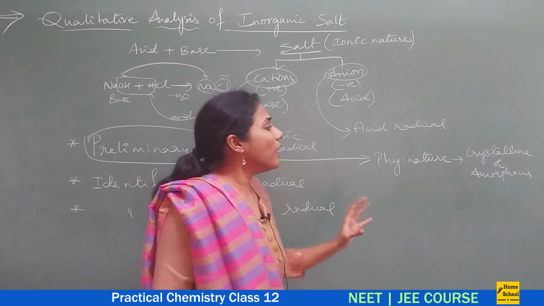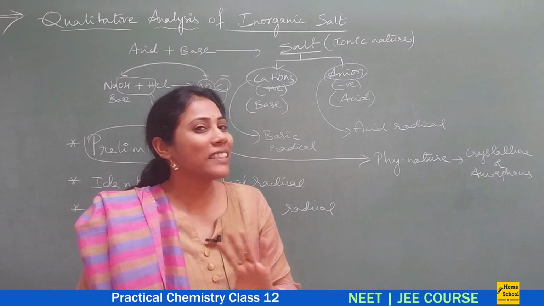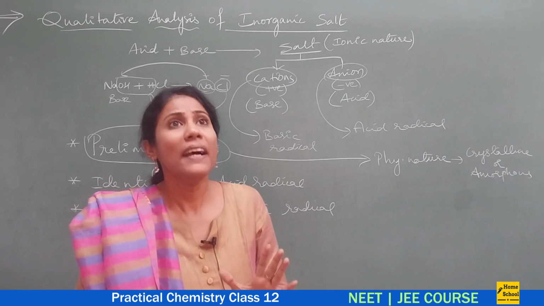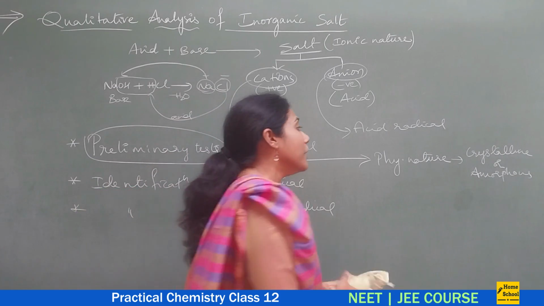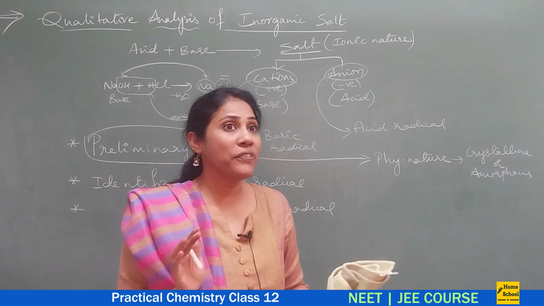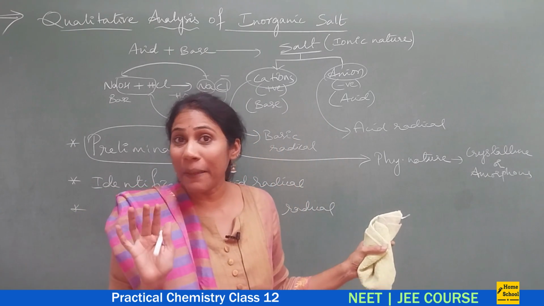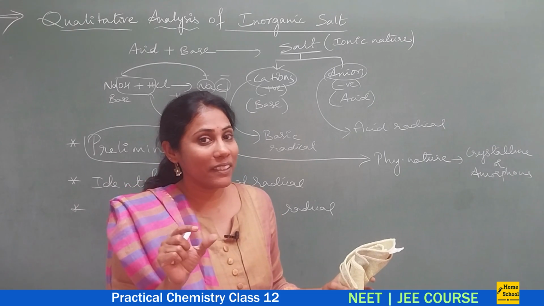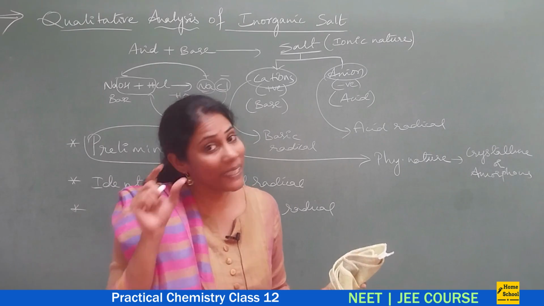Based on the physical nature, actually you can't identify what cation and what anion is there, but in most cases, if you get an amorphous salt, carbonate ion can be present. So the acid radical carbonate can be present.